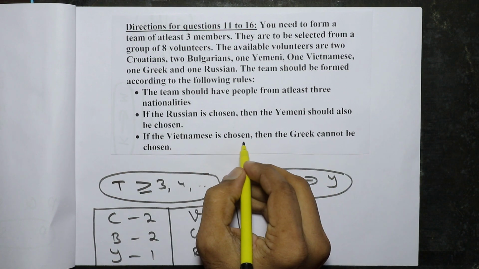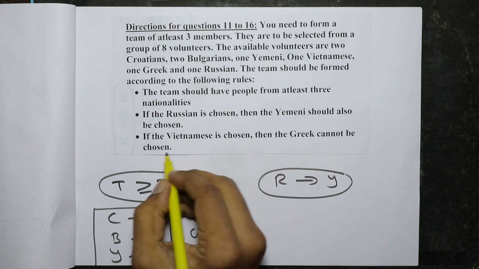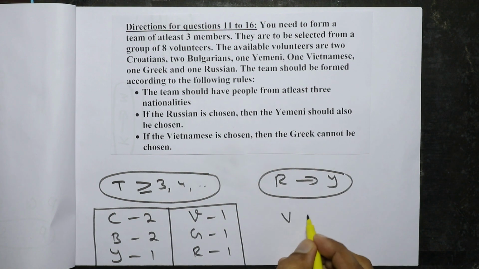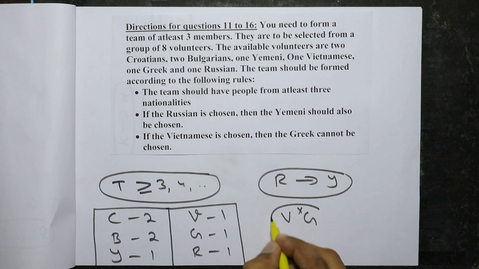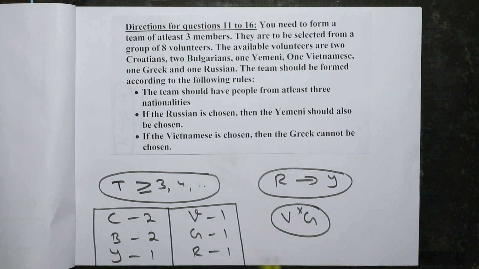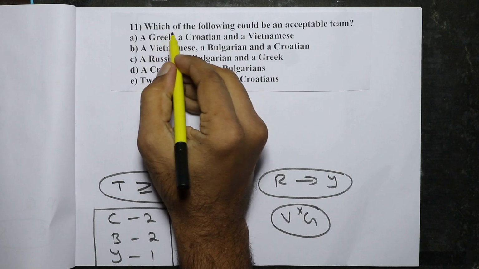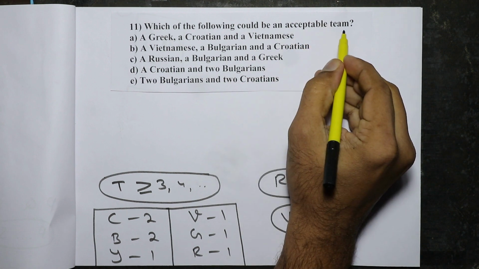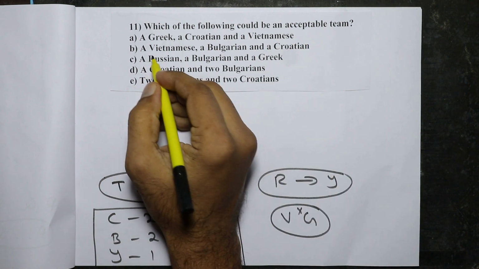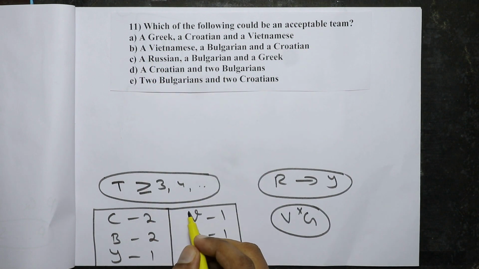If the Vietnamese is chosen, then the Greek cannot be chosen. So both V and G in the team is not possible. We have got all the rules. Let us start now. Which of the following could be an acceptable team? So we'll eliminate all those options which are not possible.